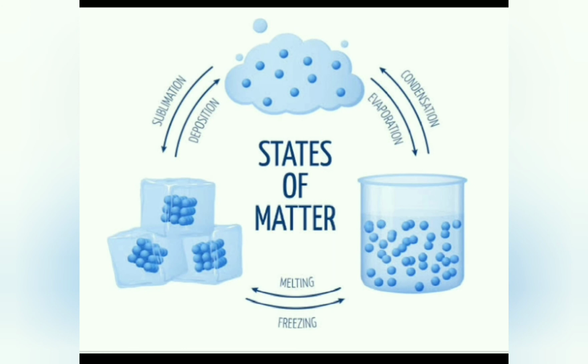So matter changes its state only when any external force is applied to it. Okay, or when there is a change in temperature, then only matter changes from one state to another state, that is one form to another form. For example, water becomes water vapor when there is an increase in temperature, when the sun's heat rises. Then only water changes into water vapor, that is from liquid to gaseous state.